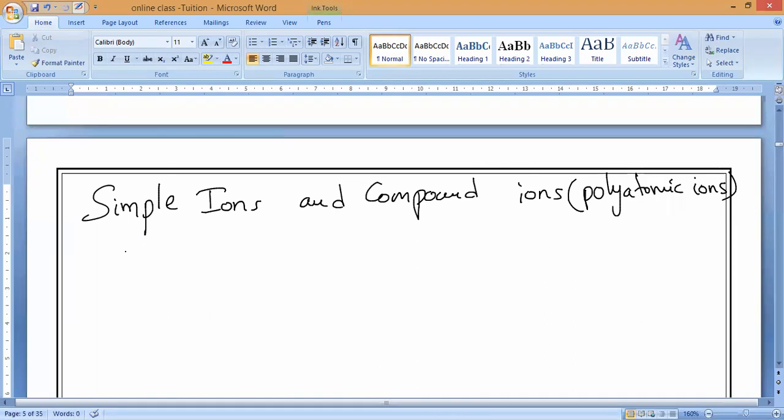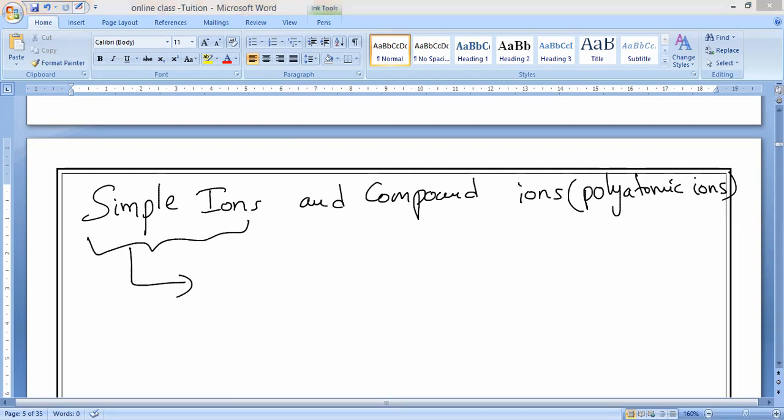Now, first, let us come to simple ions. Simple ions means, all of you should remember, single type of atoms is present. So you can take the ions which are formed from single atoms.